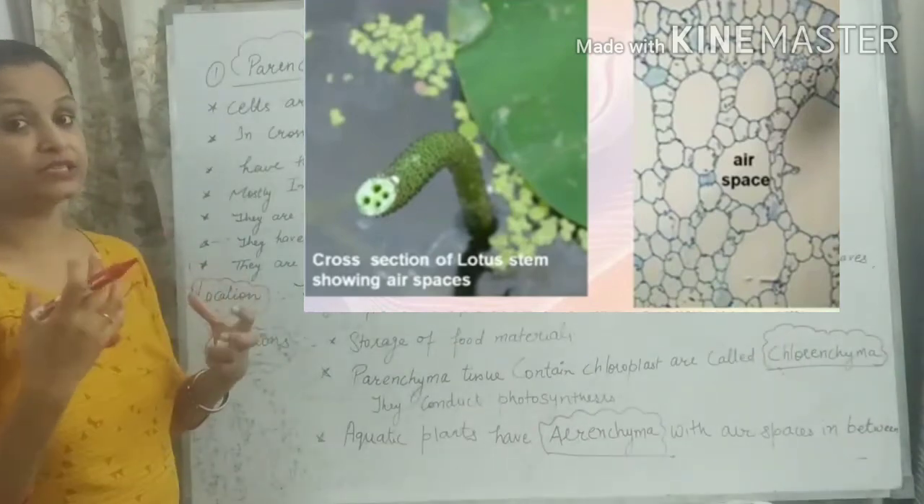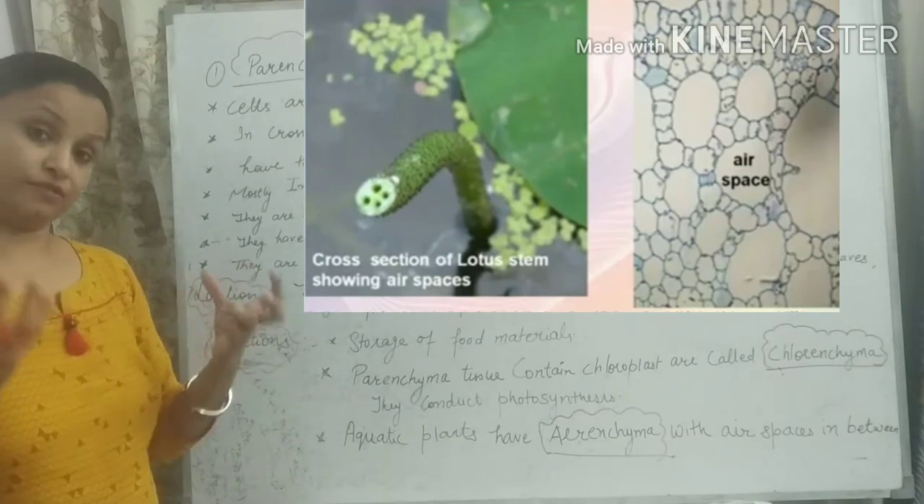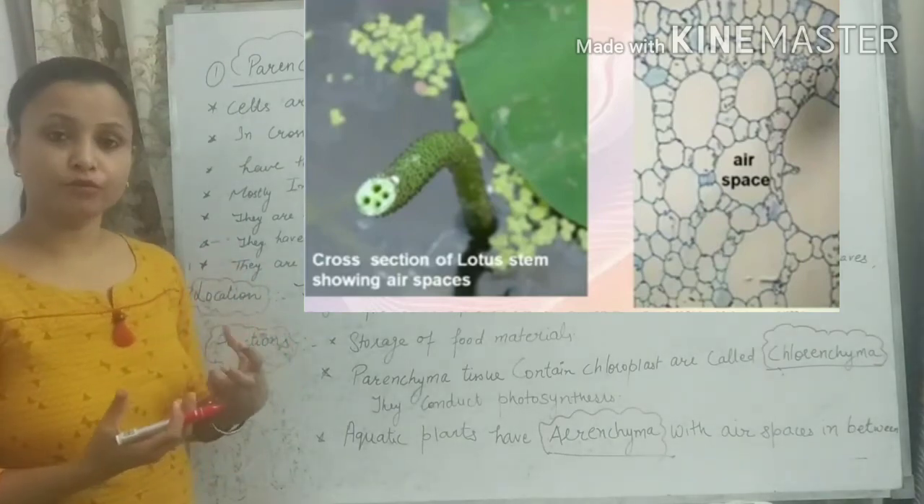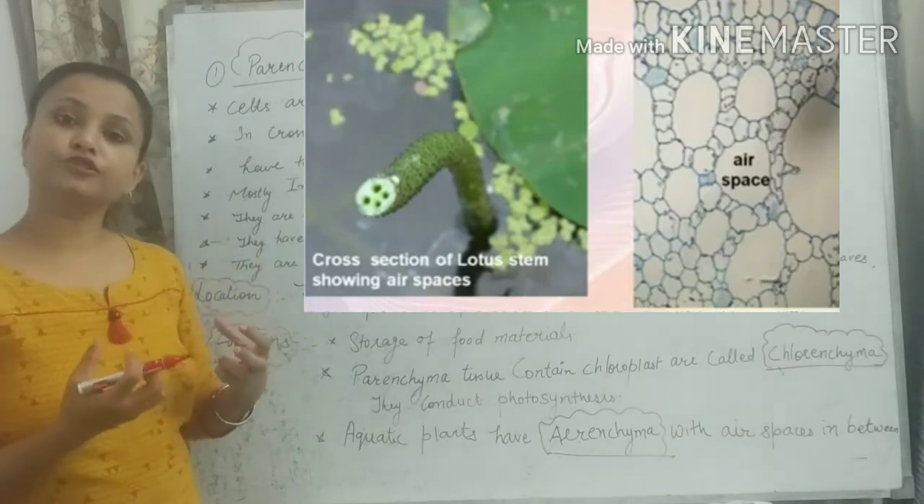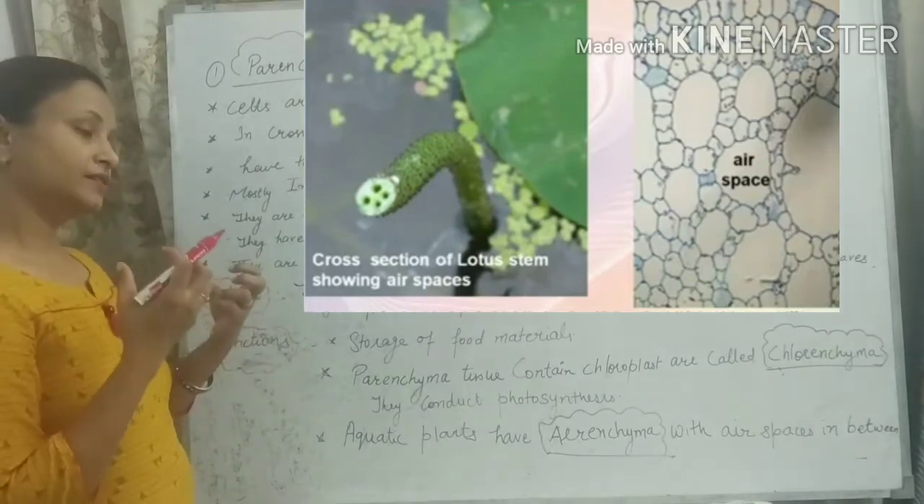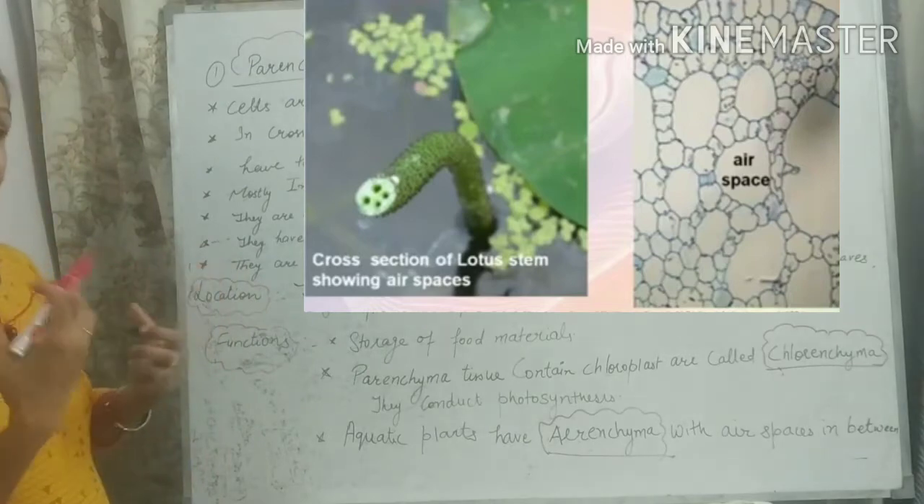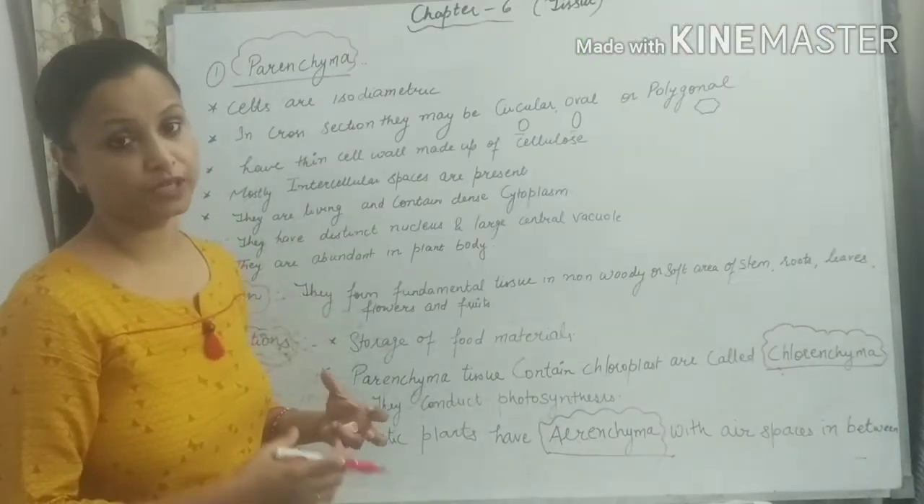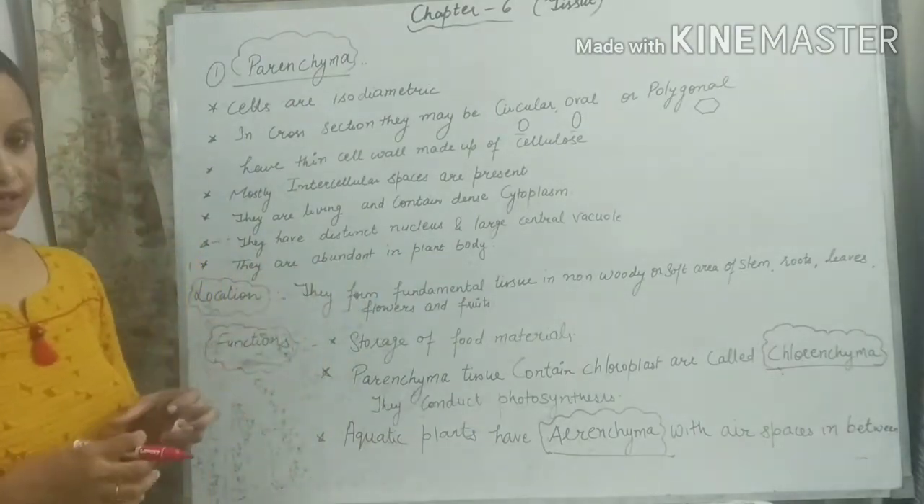Okay, if something is heavy, what will happen? It will sink in the water. So to float on the surface of the water, the plant body should be light in weight. And how will the plant body become light? How will its weight be light? Because of the presence of air cavity, because the air cavity contains air in it.